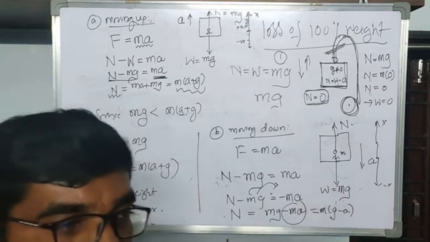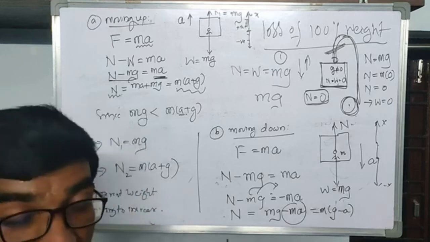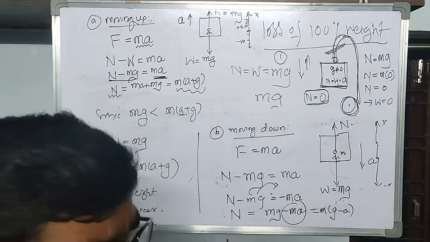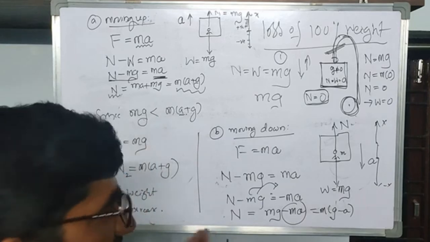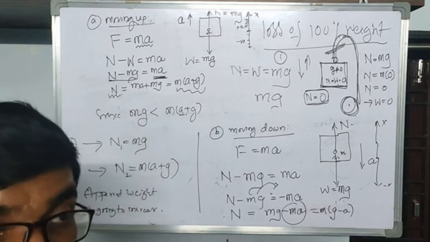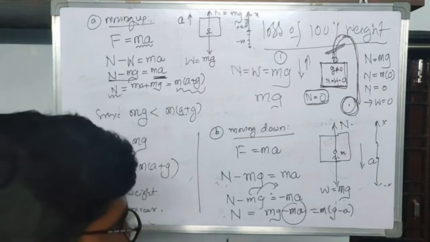Okay. So all these things are permitted in physics. All these things are not in common sense, or in our day-to-day discussion of weight, but in terms of physics, all these things are exactly permitted. All these things are permitted by physics, but not by medicine or whatever that may be.